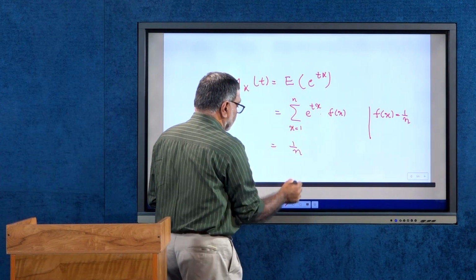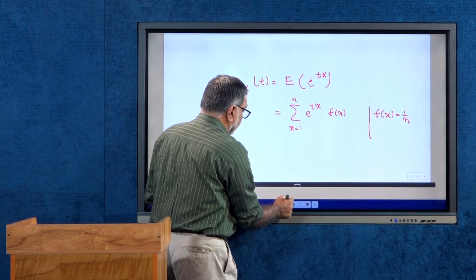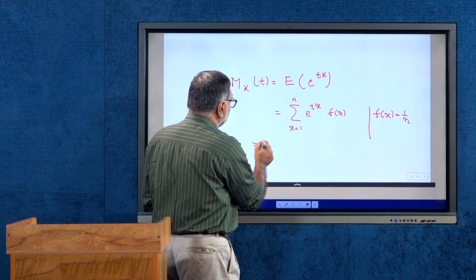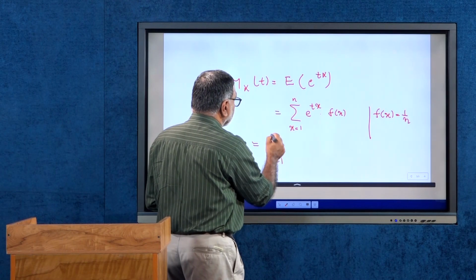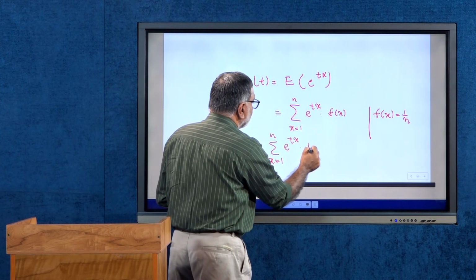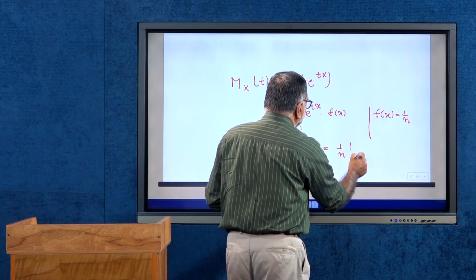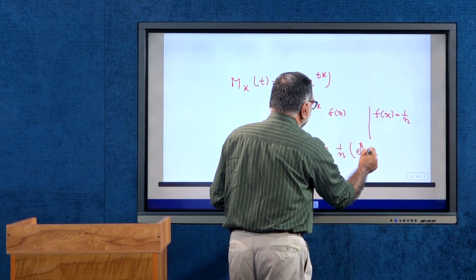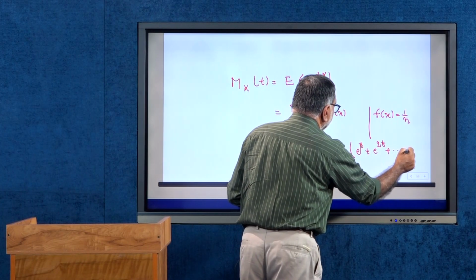So, this is equal to sigma over x equals 1 to n of e^(tx) into 1/n, or that is equal to 1/n times (e^t plus e^(2t) plus etc. up to e^(nt)).